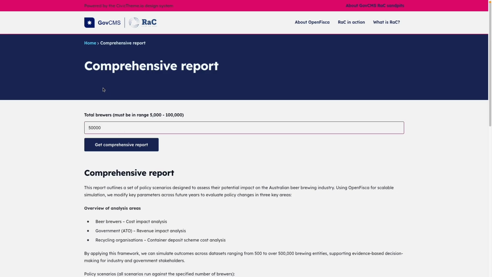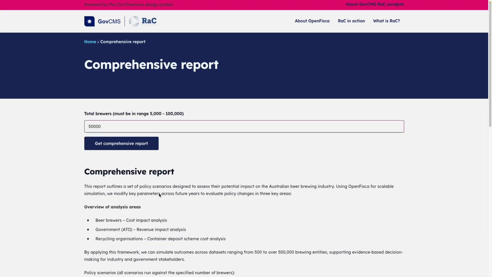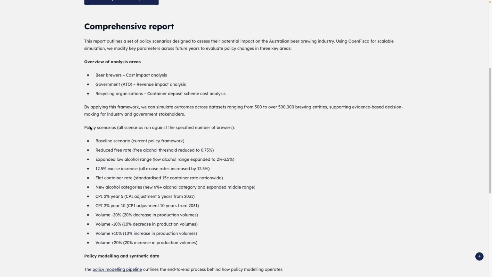Demonstration: I'm going to show you some policy modelling that we did around alcohol excise and also recycling container costs for beer brewers. This was part of the GovCMS Rules as Code sandpit program, and this was led by the Department of Finance, who in this case really wanted to create a policy modelling example and demonstrator within the sandpit program.